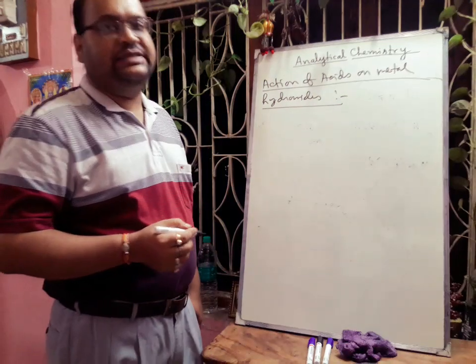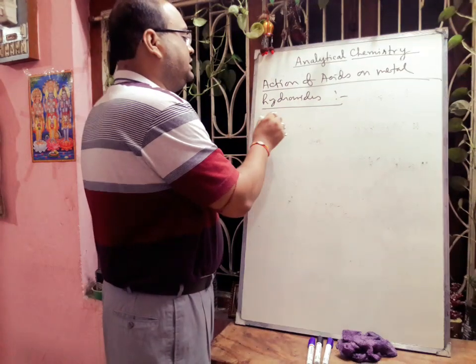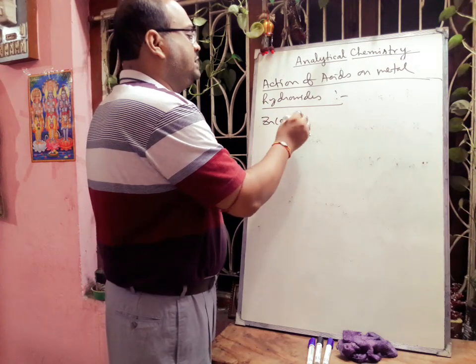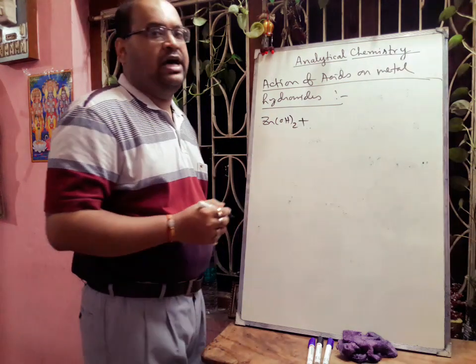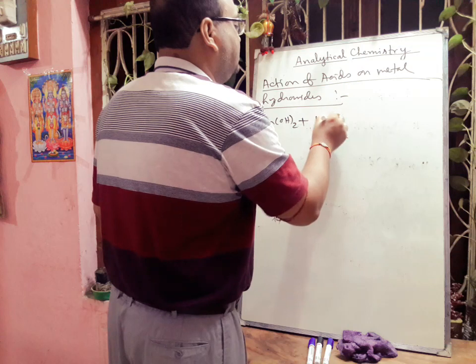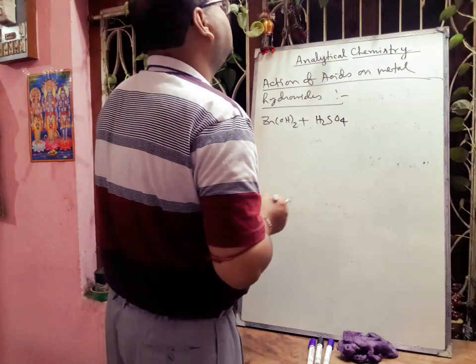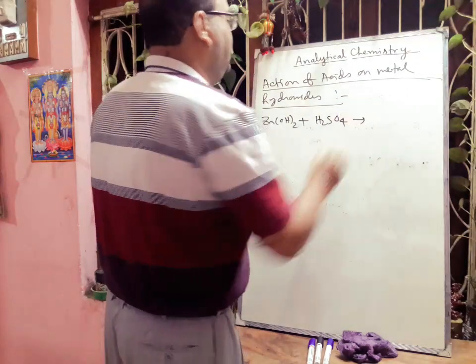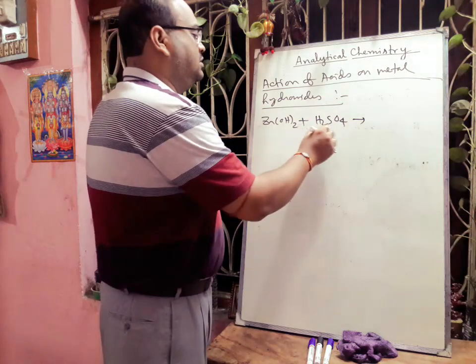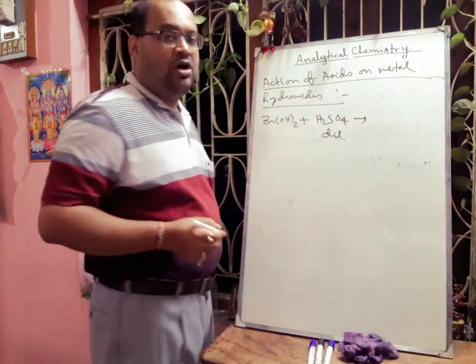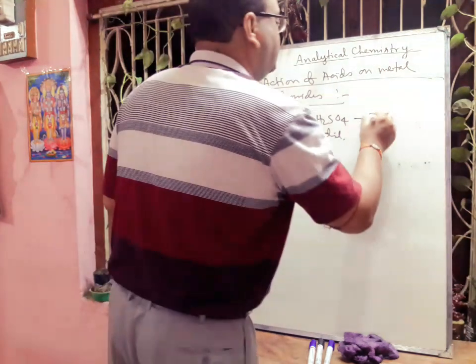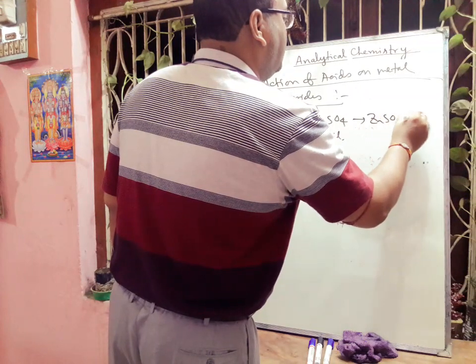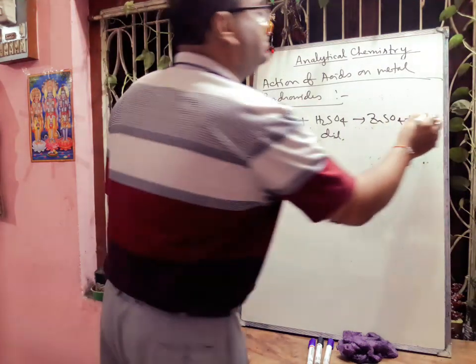First we are taking zinc hydroxide. If we take zinc hydroxide, it will react with dilute sulfuric acid and form the corresponding salt, zinc sulfate, plus 2 H2.